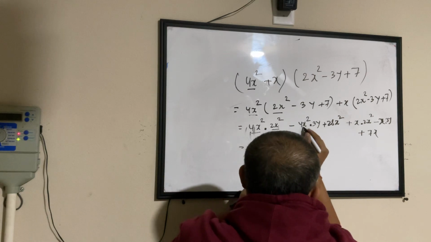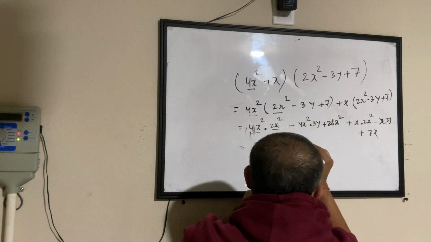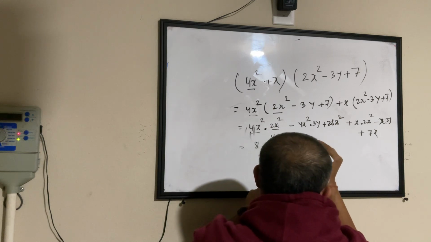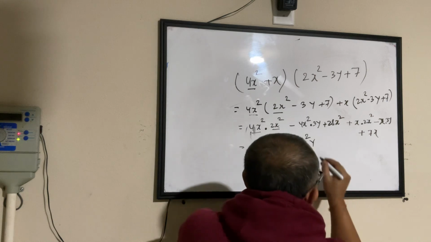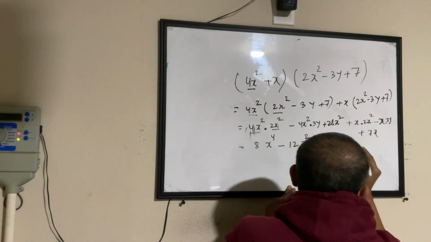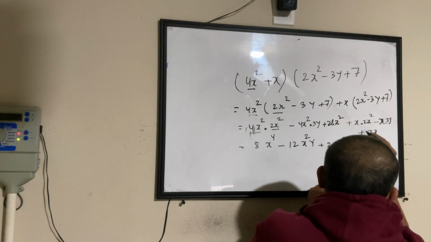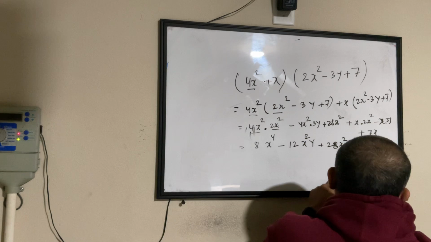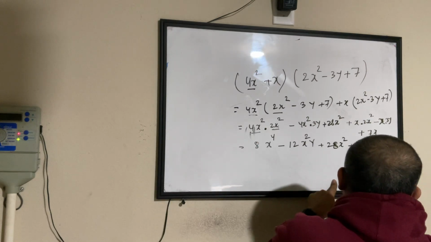Minus 4x square into 3y. So 4 into 3 is 12. X square and y, no relationship. They will remain as unknown friends. Plus 28x square. That will remain as 28x square. X into 2x square becomes 2x cube. Minus 3 into xy, 3xy. Plus 7x.